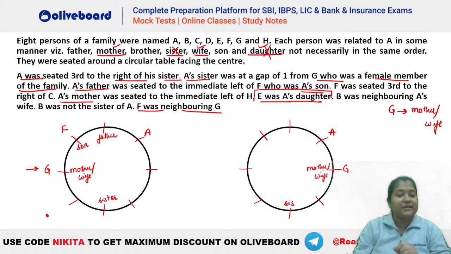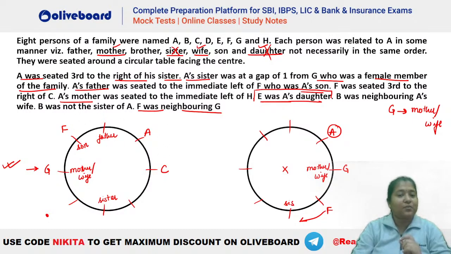Similarly, in this case also, where should we have this person, that is G here? F cannot be this person because already A is here, isn't it? So F has to be this one. But if you place F here, you can see you cannot place the father. That means the second case is invalid. So this will be the valid case here. I hope this is clear, everybody. Are we clear till here, everybody? So now you can see that A's father was seated immediate left of F. F, who is A's son, is third to the right of C. So you can see C will be this person because F has to be third to the right of C.